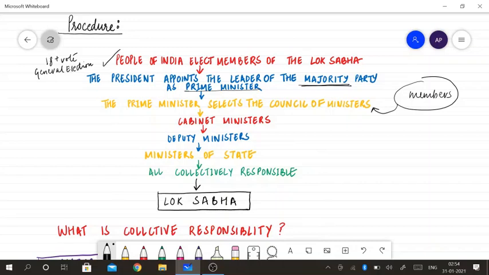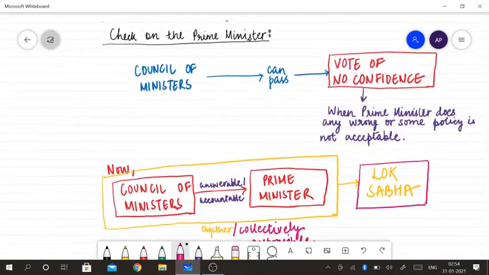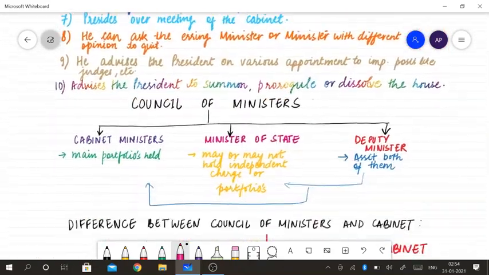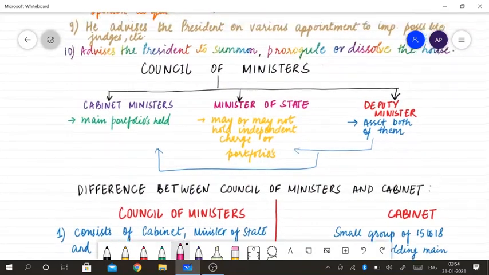A council of ministers has three categories of ministers. The first one is the cabinet ministers, then the ministers of state, and the deputy ministers. Cabinet ministers are about 15 to 18 ministers, who are very experienced, and they get the very important portfolios like finance, defense, or home ministry, that type of portfolios.